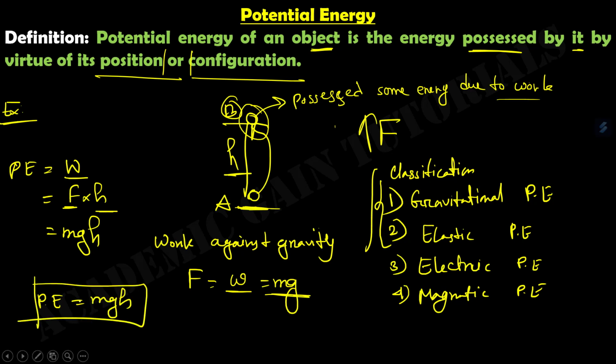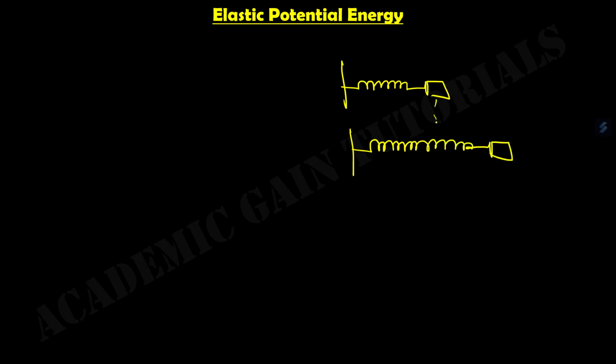So we discussed the first one, gravitational potential energy. Now coming to the second one, which is known as elastic potential energy. Suppose this is a spring at initial state. We pull this spring from that point to this point. So this is our equilibrium point, x equals 0, and this is our final point, xf equals x.